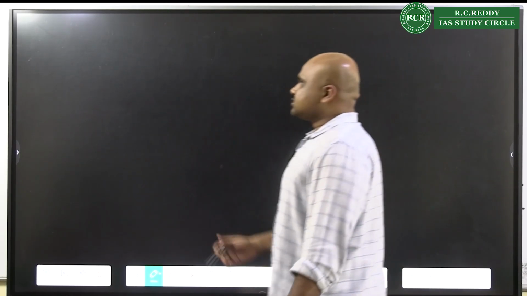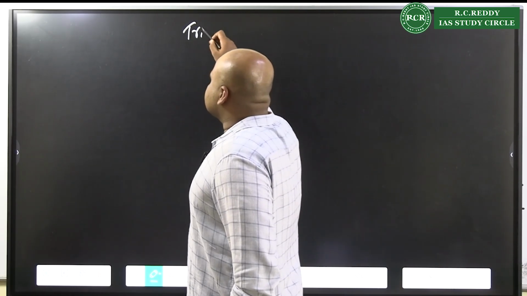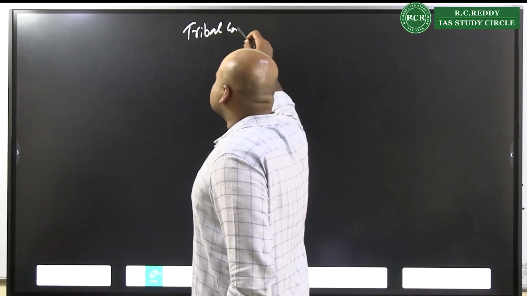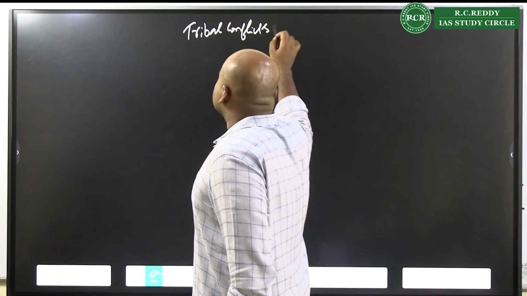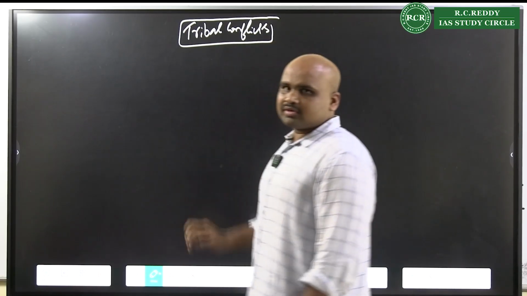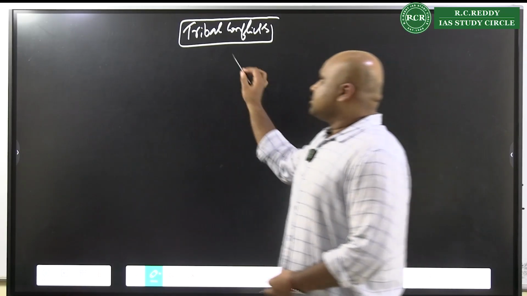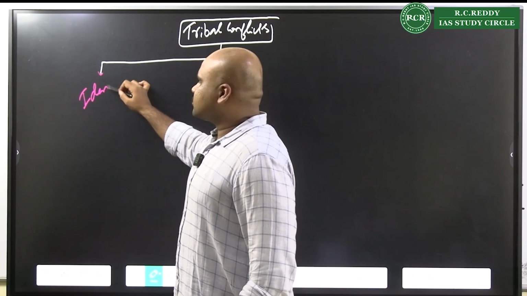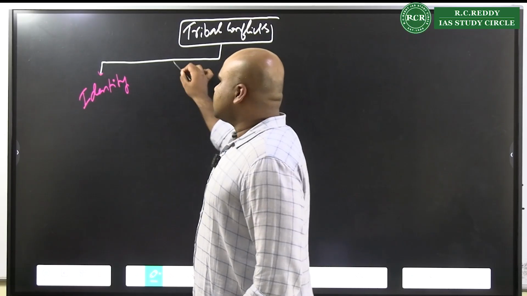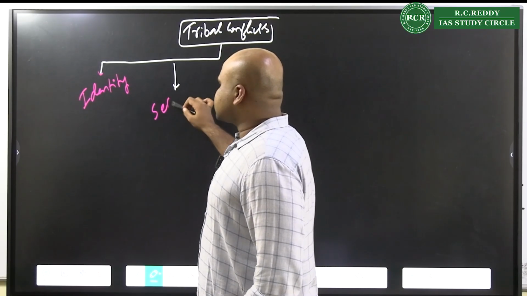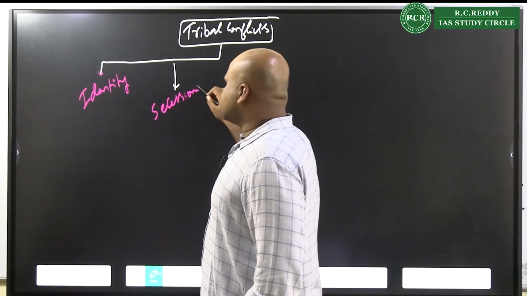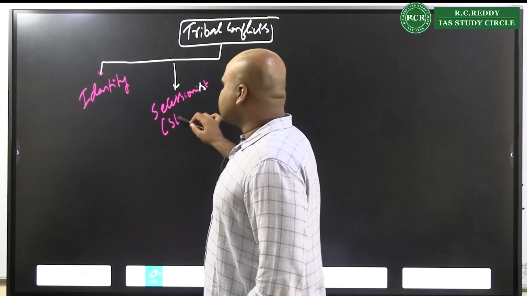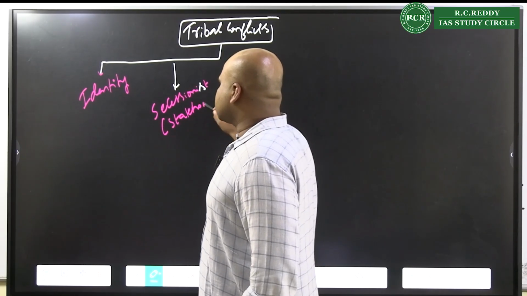you also need to understand an extension with respect to the tribal conflicts there. Now, whenever you talk about the tribal conflicts, the simple understanding is what? Tribal conflicts with respect to identity. Tribal conflicts with respect to secessionist, that means what? Separate statehood.